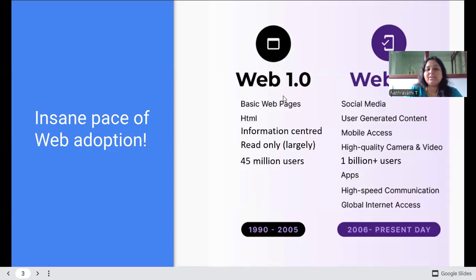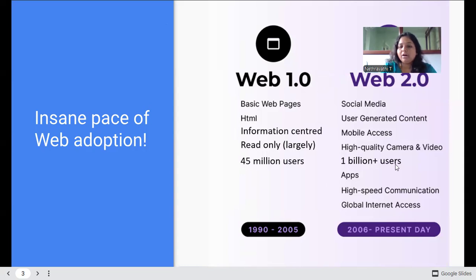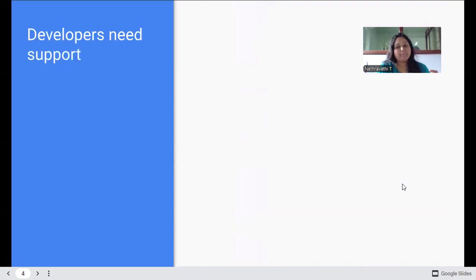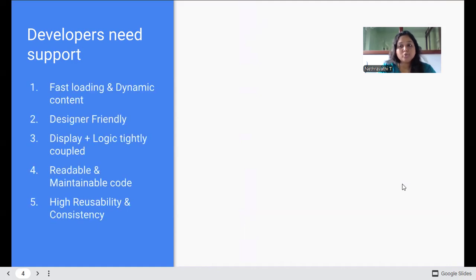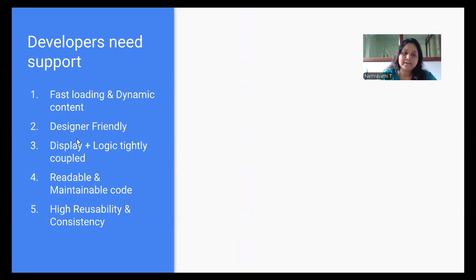So we can see here the differences between Web 1.0 and Web 2.0. What made the major differences present today, what we are using, we can see in this slide. So why do developers need support? How React supported developers to move on. The major reason developers choose React is all these following conditions. The basic conditions are fast loading and dynamic content. The second one is designer friendly. The third one is it displays the logic in a tightly coupled manner.